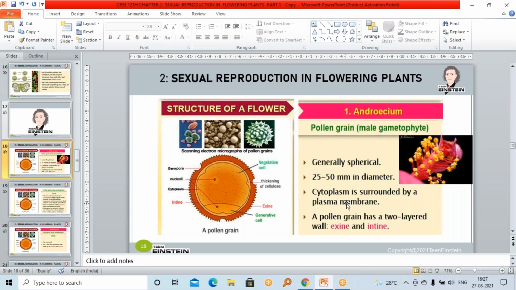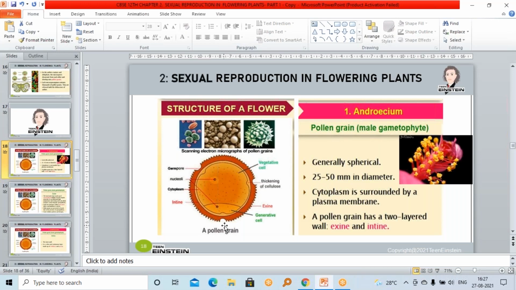Because pollination happens through wind or other agents. So many pollinating agents are there, biotic or abiotic. To make sure that a male gamete reaches the female part, it is produced in more quantity. So there will be several pollen grains.